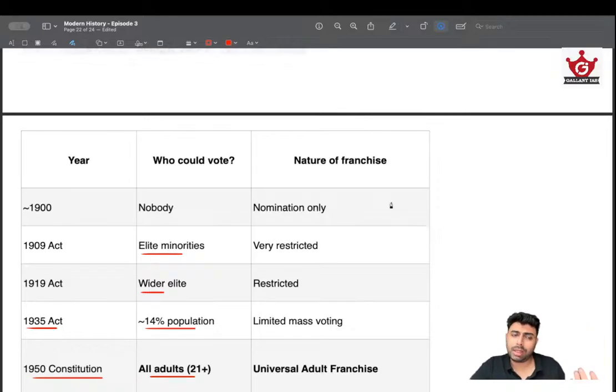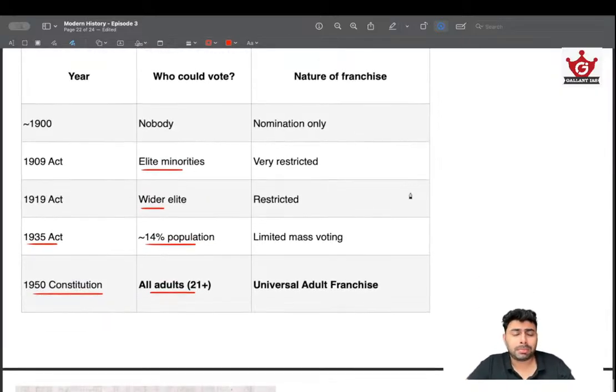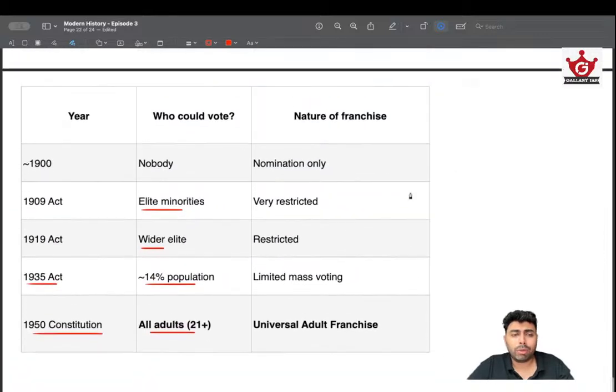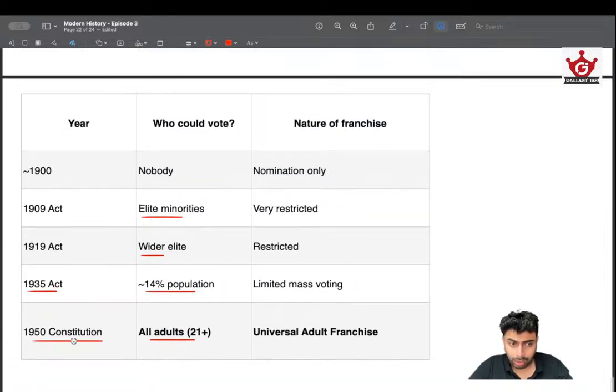It's worth knowing. And one more thing to remember, Sri Lanka is the country that got the first universal adult franchise in Asia. Sorry, in 1921, Sri Lanka adopted universal adult franchise. It's the first country, I think, in Asia to adopt that. Okay. So India is nowhere close to that. India got universal adult franchise in 1950 only.